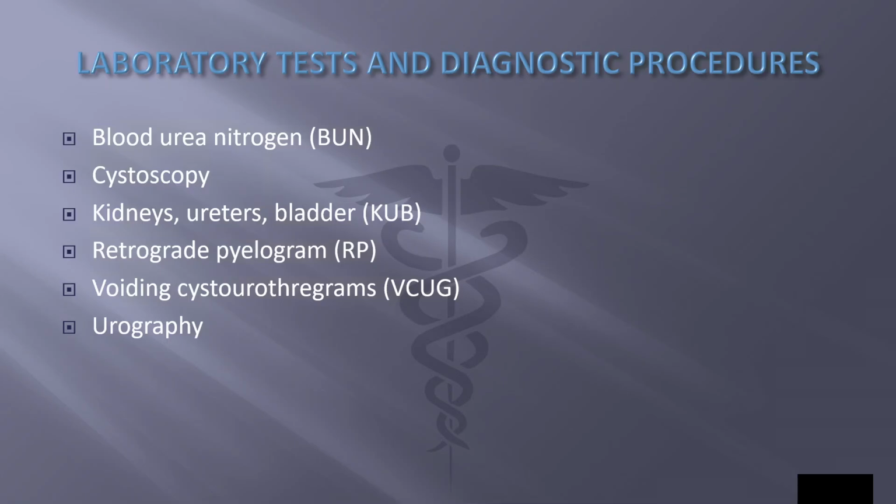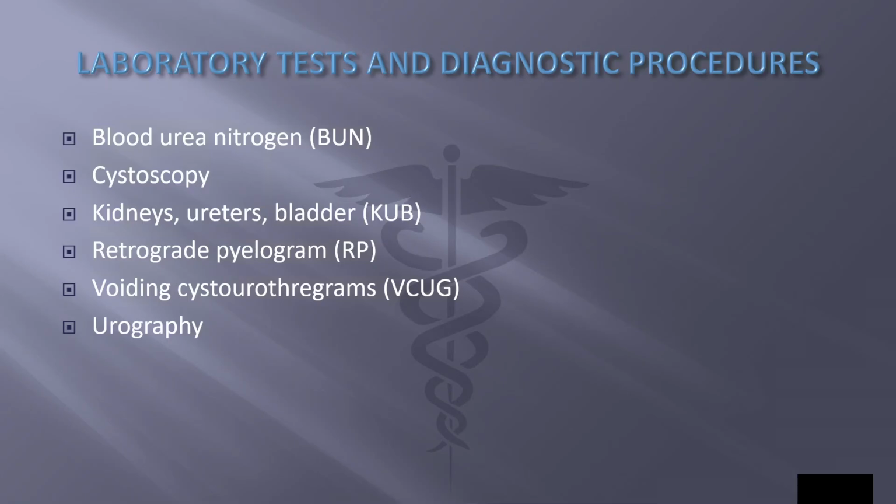Retrograde pyelogram, or RP. Contrast material is injected through a catheter, a flexible tubular instrument, into the urethra and bladder, and X-ray images are taken of the urethra, bladder, and ureters.